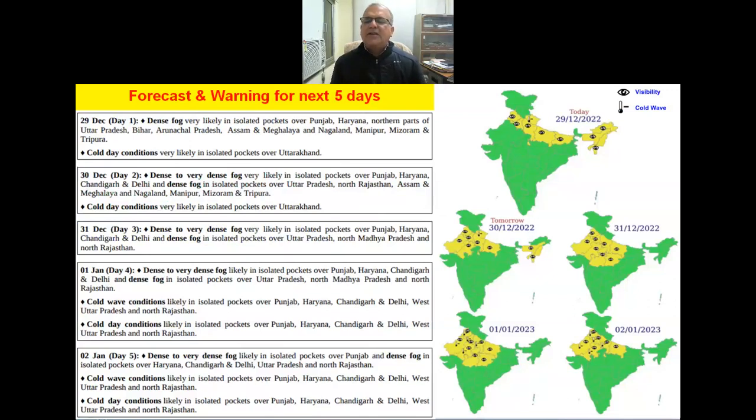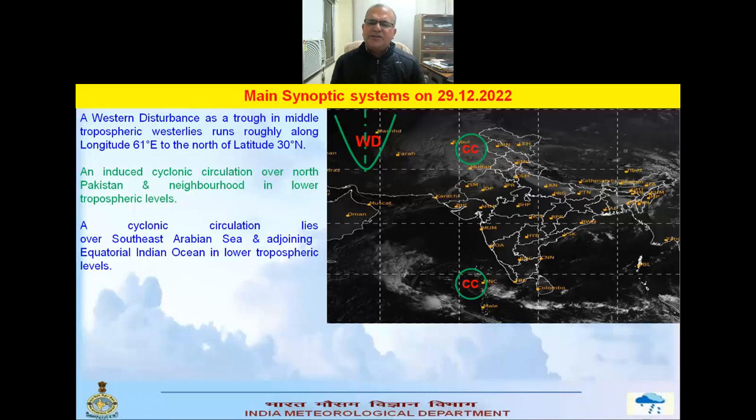If you consider the forecast for the next 5 days, again I will come to the previous slide. Due to this system, the WD and the cyclonic circulation, we are expecting isolated to scattered rainfall or snowfall over the western Himalaya region for the next 2 days, and isolated rainfall over North Punjab, North Haryana, and Rajasthan also today.